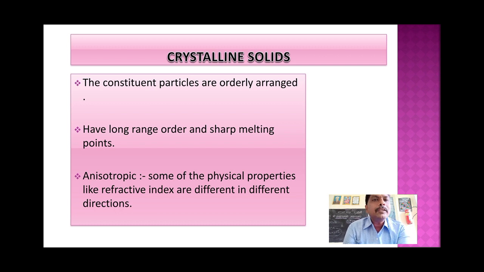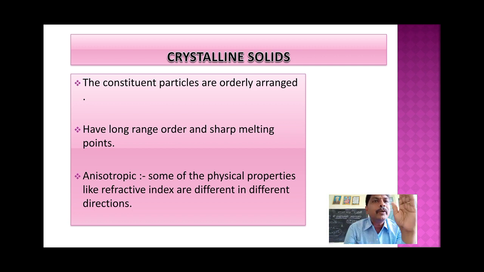Anisotropic is the antonym of isotropic. There are two words, isotropy and anisotropy. First I will discuss isotropic. Iso means same, trope means property: same properties. Isotropic means same properties, anisotropic means different properties.